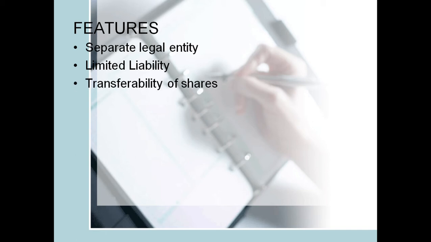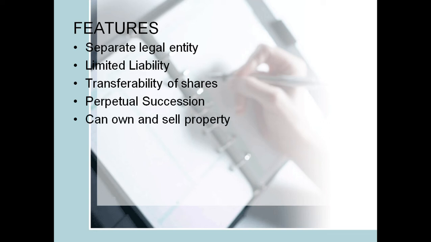Transferability of shares. So shares, if it's a public company, you can transfer shares from one person to another. But if it is a private company, there is no transferability of shares. Perpetual succession. Now when you talk about perpetual succession, there are two very important terminologies: perpetual and succession. Perpetual means continuous, succession means success. So any company must be continuous and successful. Can own and sell property. So a company can own and sell property.